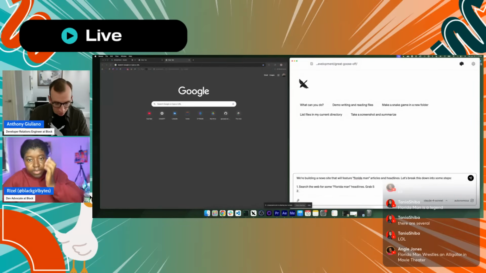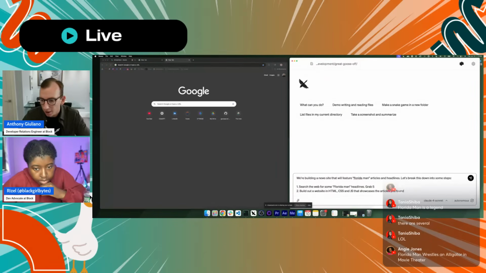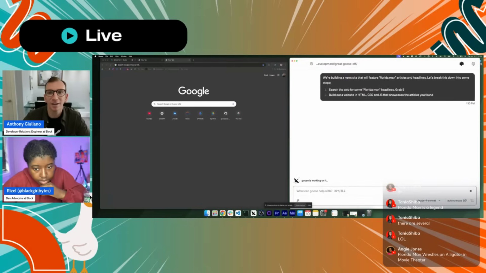And then step 2, build out a website in HTML, CSS, and JavaScript that showcases the articles you found. Let's go with that and see where that gets us.